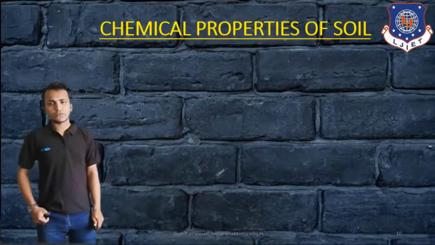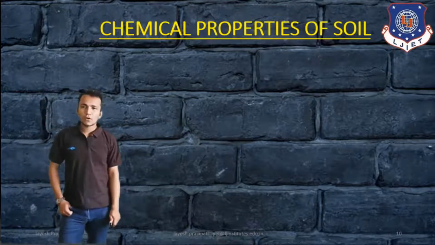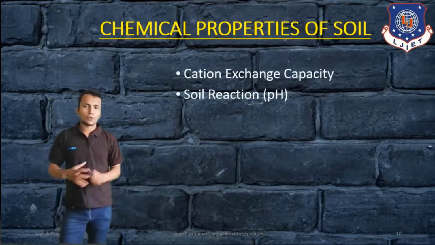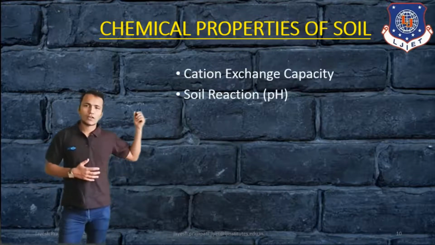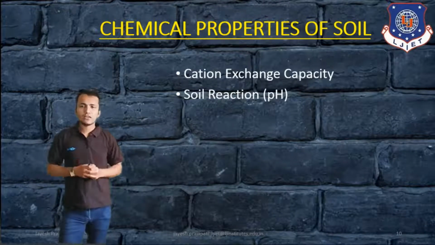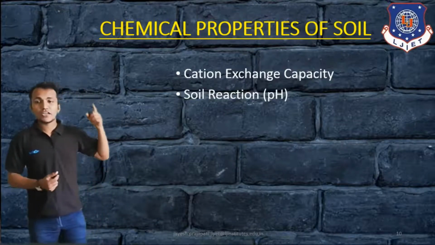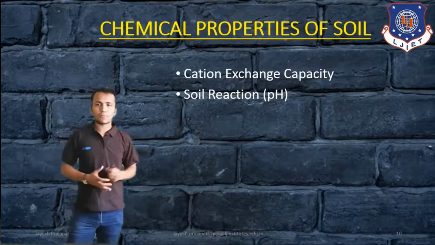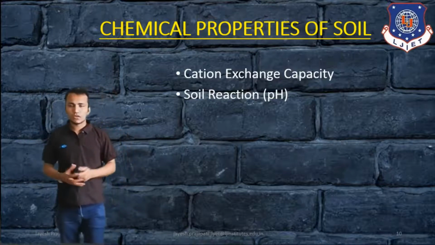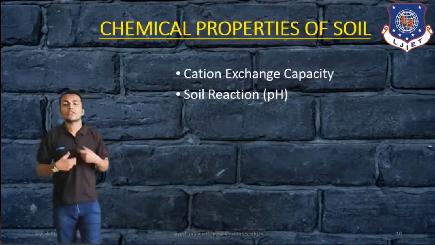Then the chemical properties of soil. In these chemical properties, there are two types of properties: cation exchange capacity and soil reaction, that is pH. So the main important part of this chapter is the pH of soil. That is the chemical properties of soil.